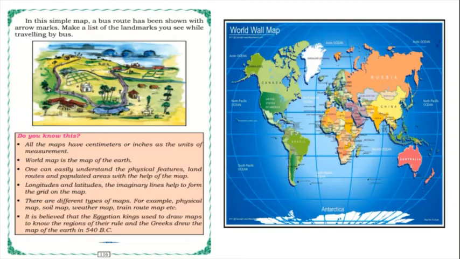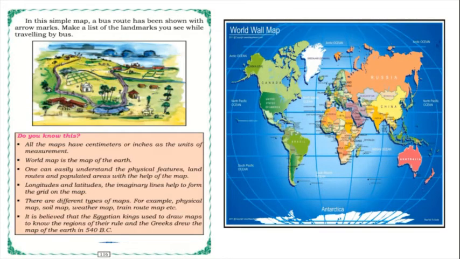Even one can easily understand the physical features, land routes, and populated areas with the help of the map. With the help of the map, what all can we understand? Physical features, land routes, populated areas. So many things. Longitudes and latitudes, the imaginary lines, help to form the grid on the map.